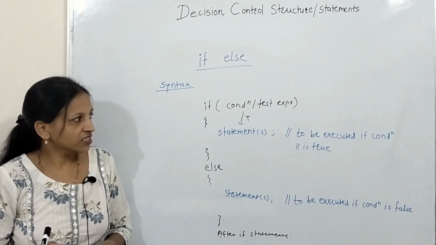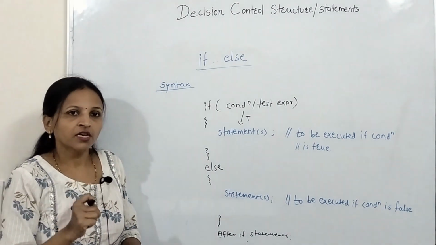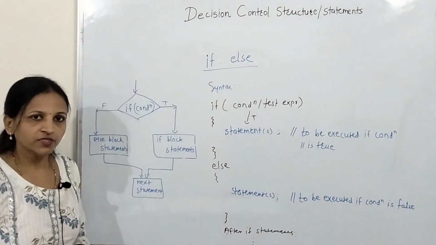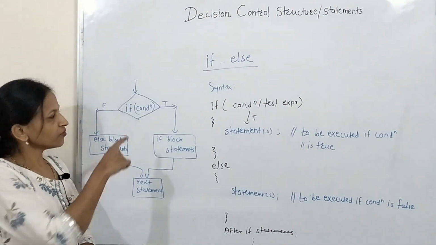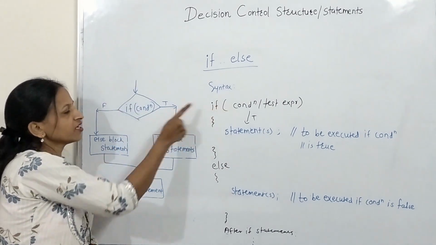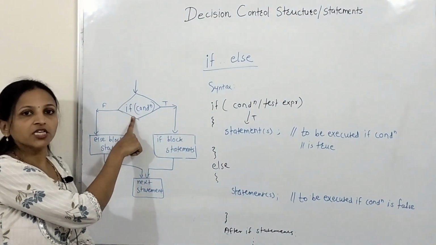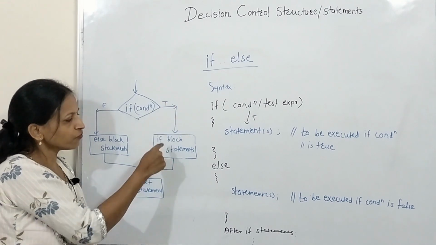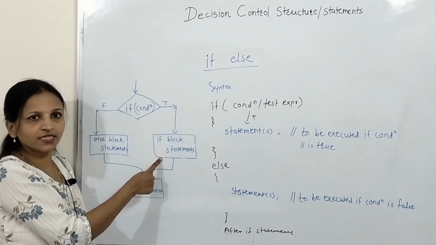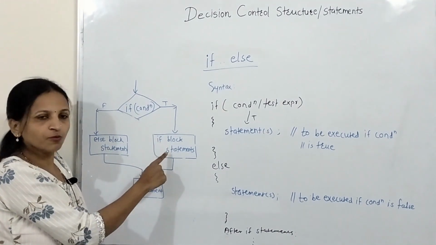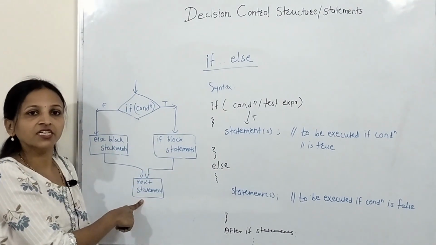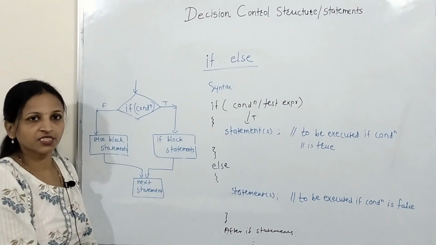Now what is the flow chart that we have to see now? See, this is the flow chart of this if else. How does it work? Control will come here and check the condition or expression. If that condition is true, then it will execute whatever statements are written inside the if block. It will not go here. After execution of this block, it will directly come to the next statement after the whole if else block.